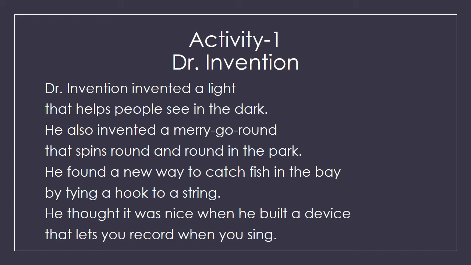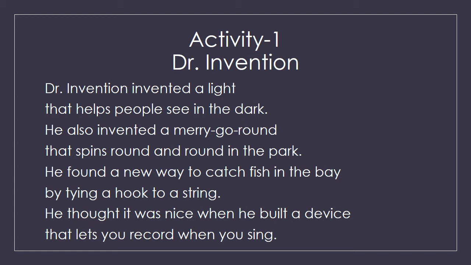So let's think like Dr. Invention is a person and he invented a light. It can be any light like tube light or bulb or anything that helps people see in the dark. He also invented a merry-go-round. When you go to the park, you may have seen that thing, not like a giant wheel which is moving in a circle, but a merry-go-round which spins round and you can sit in it and it goes round and round, that spins round and round in the park.